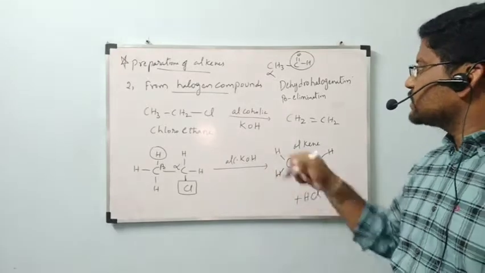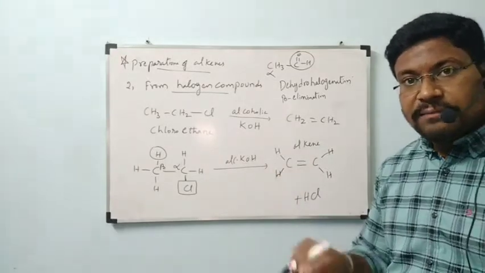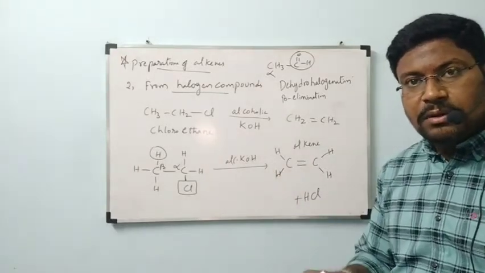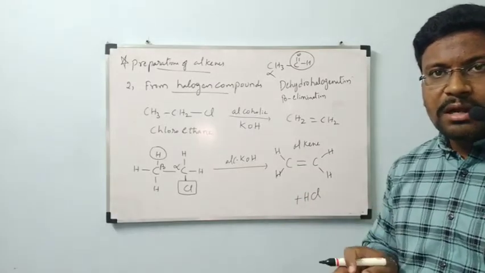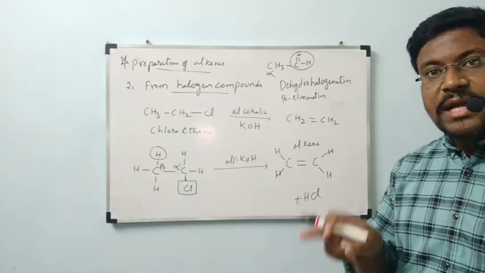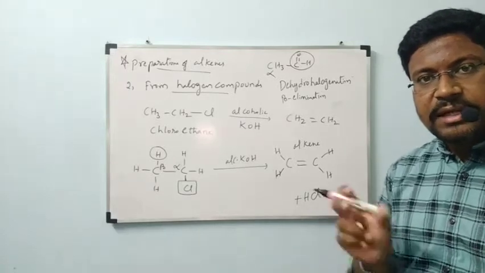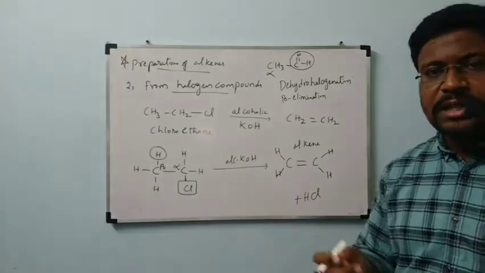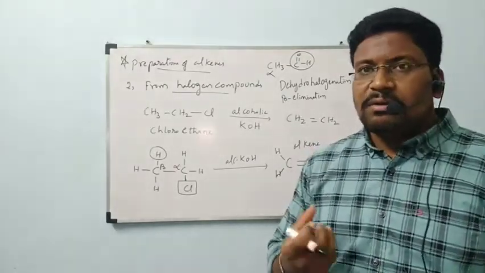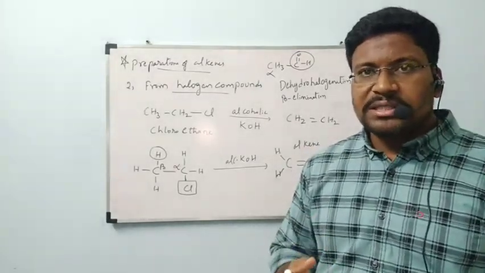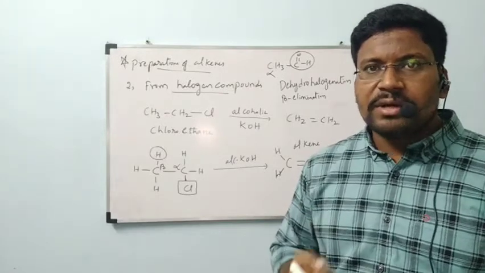Why is this called dehydrohalogenation? From the compound, we are going to remove hydrogen as well as halogen. D means removal. Suppose in the summer season we get thirsty easily, and after some time we want to drink water.